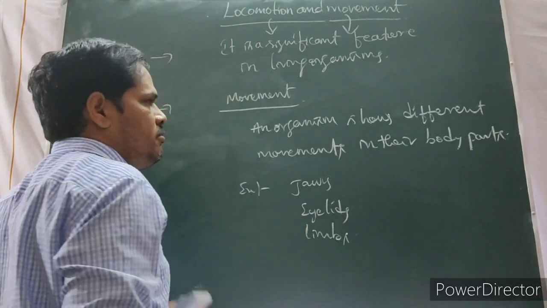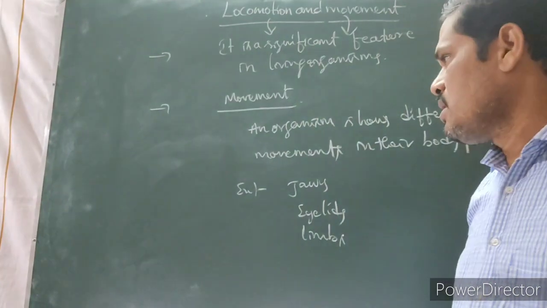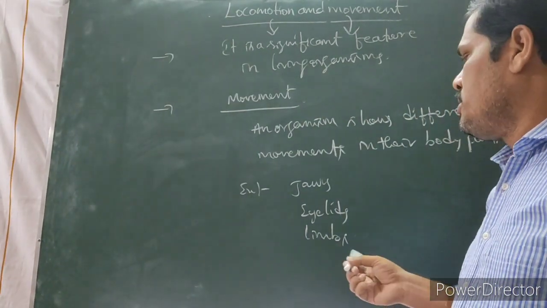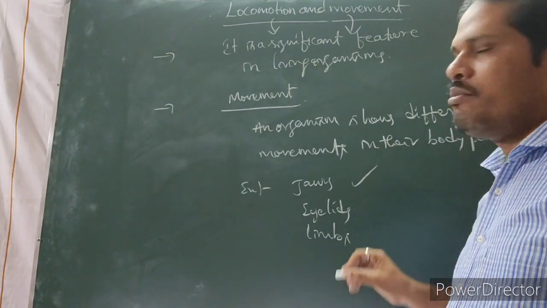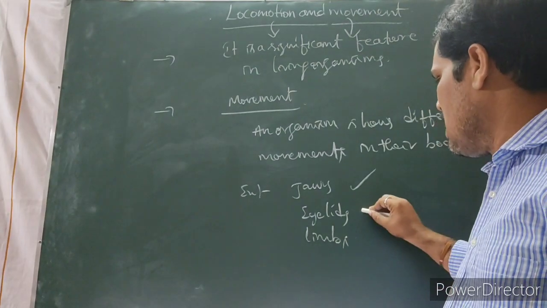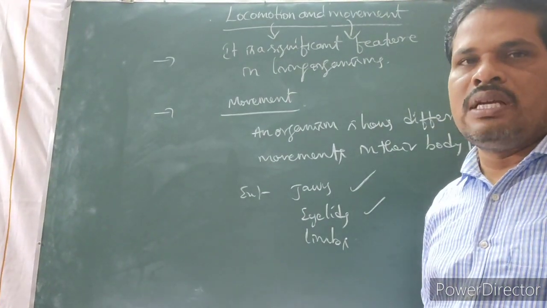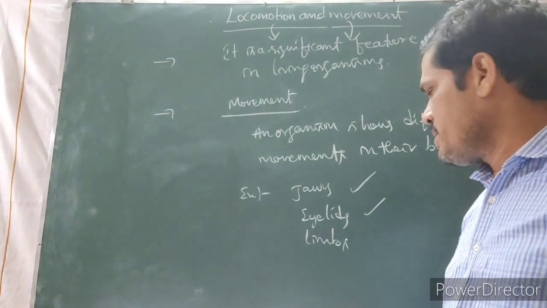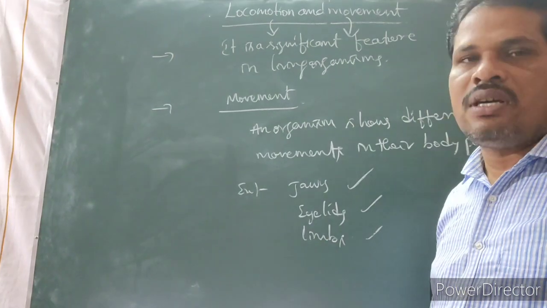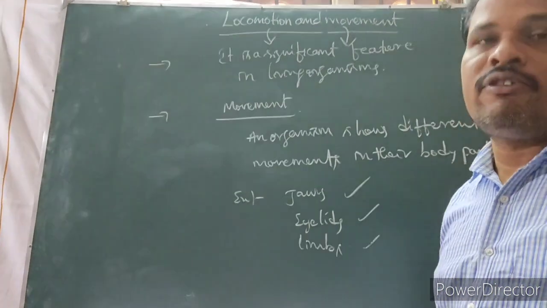These are all the different kinds of movements in the body parts. These are the best examples for movement. Moving of the jaws during the process of mastication, eyelids during the process of seeing objects, limbs used for eating and also walking. At that time, they show the movements of limbs.